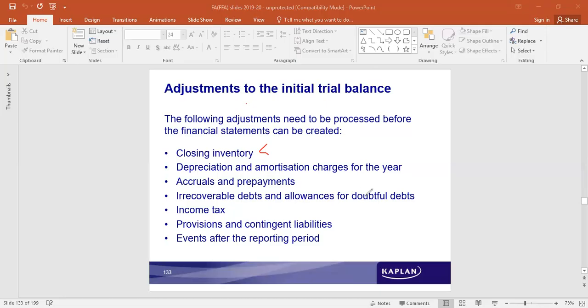created for doubtful debts, income tax, provision liability which is created, any kind of provision or contingent liability, events after the reporting period, anything that arises which has not appeared in the ledger accounts and the balances are not reflected in the trial balance will be taken up for adjustment directly into the financial statements. While the financial statements, the final accounts are prepared, these transactions will be directly posted into the financial statement.